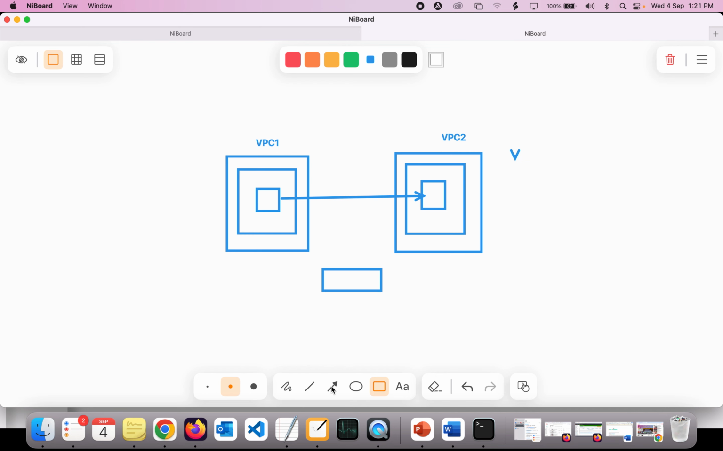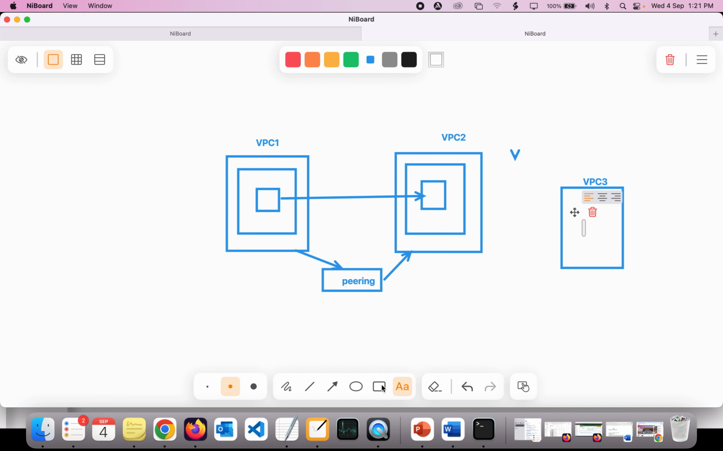Now we are going to create a VPC peering. This is the peering connection between VPC1 and VPC2. Now these two VPCs should be able to communicate together as a single network. This is the concept called VPC peering. For example, now I want to create one more VPC. I have one more VPC here, let's consider this is VPC3.